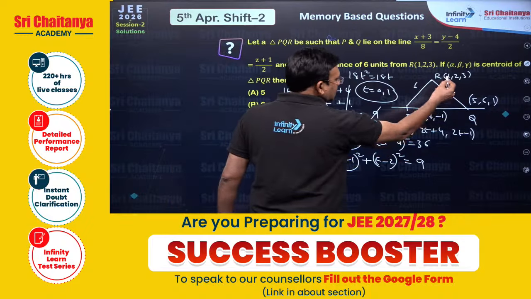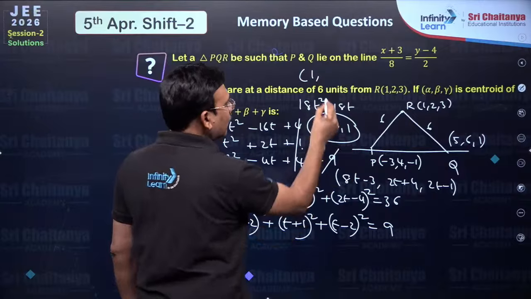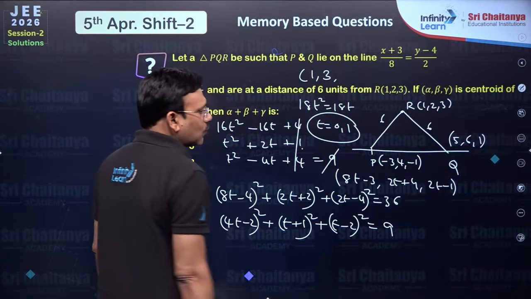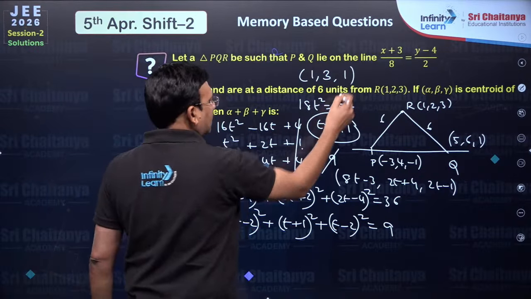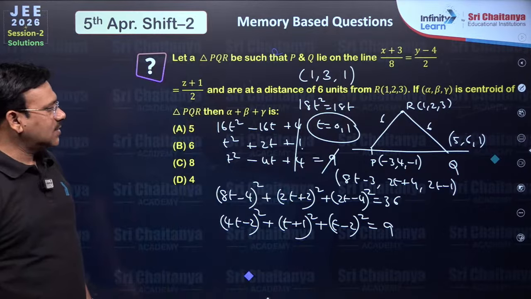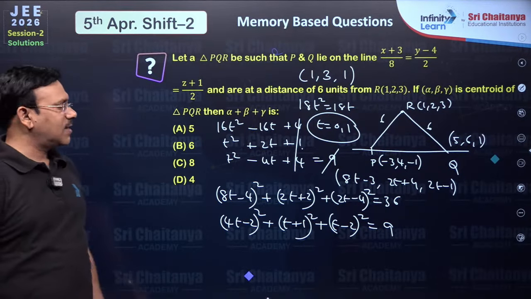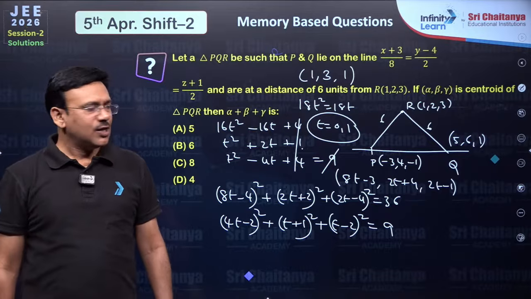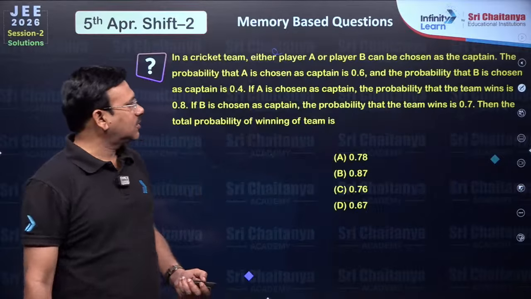He is talking about the centroid of the triangle PQR. Centroid, you see, 6 minus 3, 3 by 3 is 1. This is 8 plus 4, 12. This is 12 by 4 is 3. So, this is 3 by 3 is 1. Correct? This is 6 minus 3, 3 by 3 is 1. So, alpha plus beta plus gamma will give you 1 plus 3 plus 1, which is 5. Okay. You just check the calculation part. This is very simple standard question.